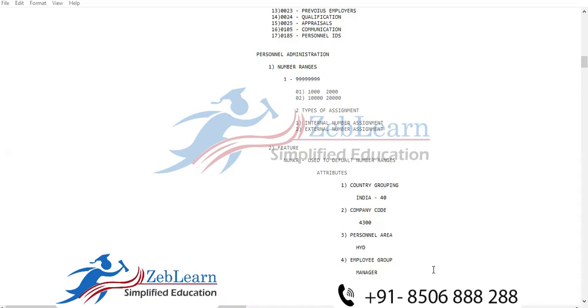Good morning. Any doubt, any confusion, whatever we have discussed about the number range? Have you created the number range according to your requirement? The new employee number, have you created it in the SAP HCM system?